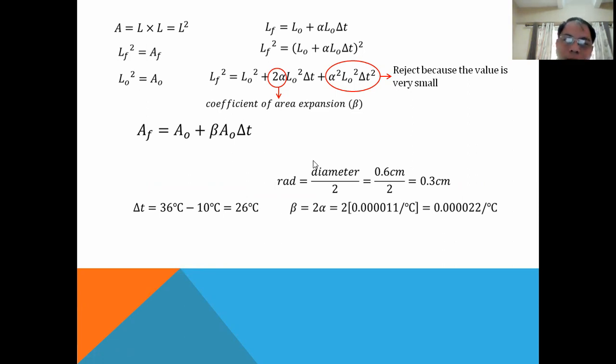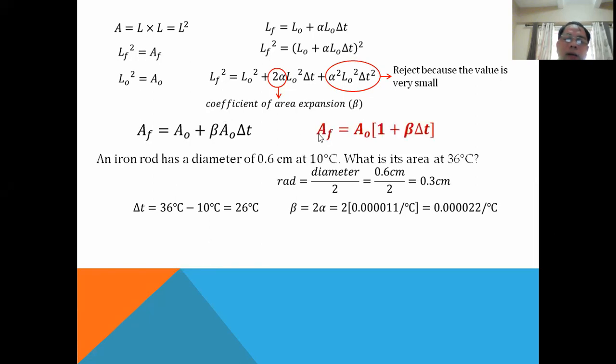So if it is iron again, our value is 0.0011. You just multiply that by 2, and that's how you get your beta value. And the final area of the substance is the original area plus its change in area, which is beta A0 delta T. That's your change in area.